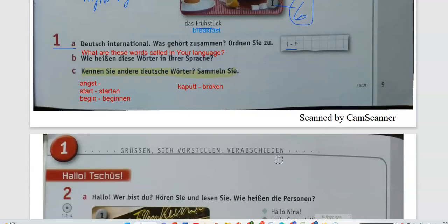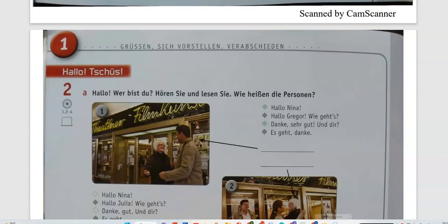Okay, now we are moving on to the next page. Here we are given grüßen, to greet, sich vorstellen, to introduce, verabschieden, how to take leave by saying bye or goodbye to other people.